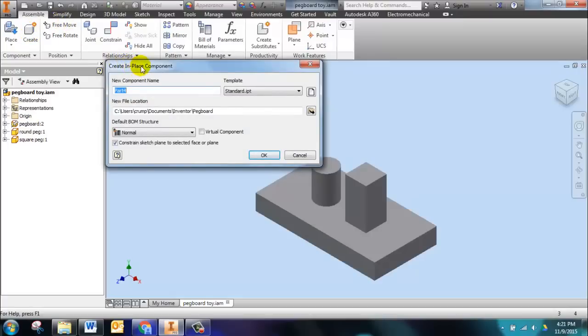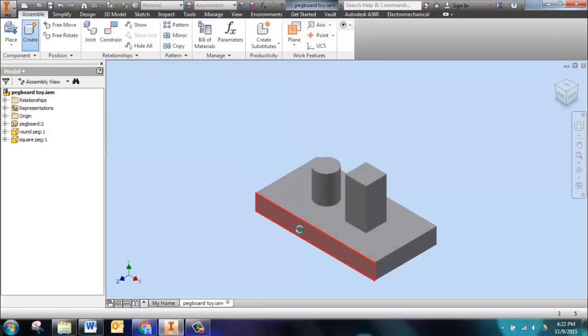The Create In Place dialog box appears. In the new component name, I want to name this End. That's what they say, so that's what I typed. We're going to check the box that says Constrain Sketch Plane to Selected Face, which is already checked. And we're going to select the front face of the pegboard part, this one right here. What did I miss? Oh, because I have to click OK. Yay. And then we'll click this face.